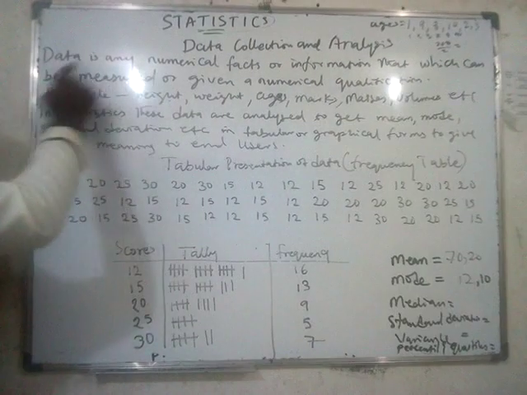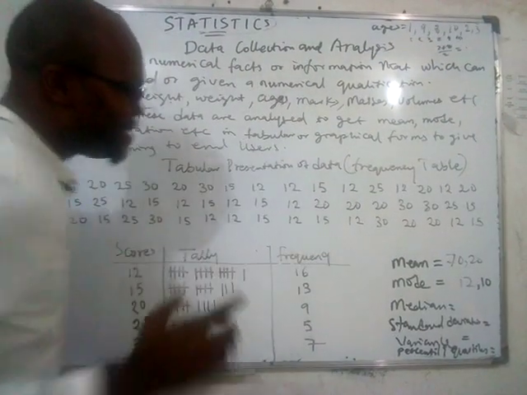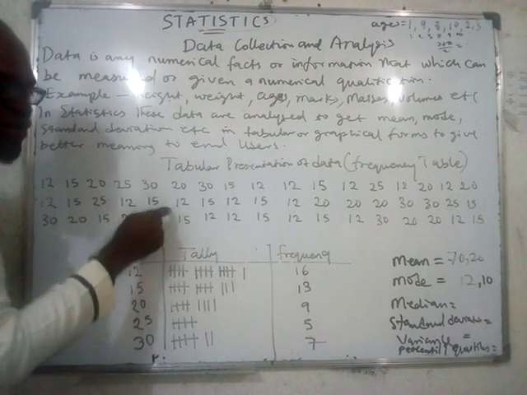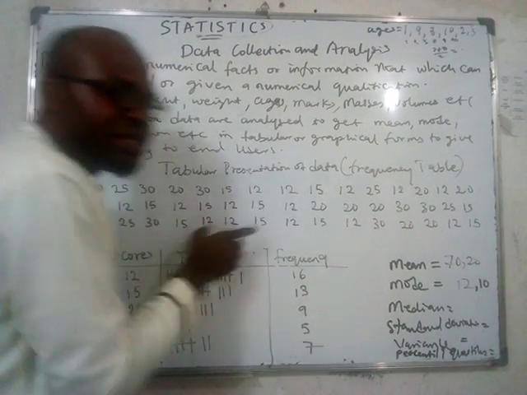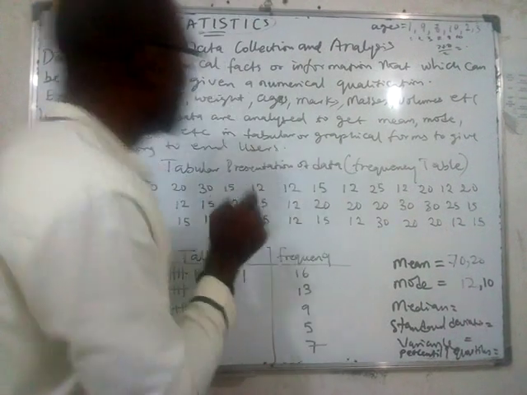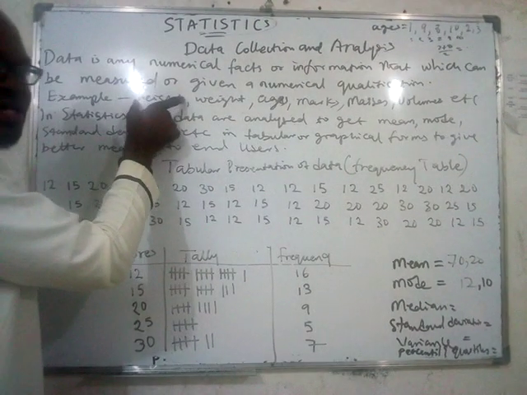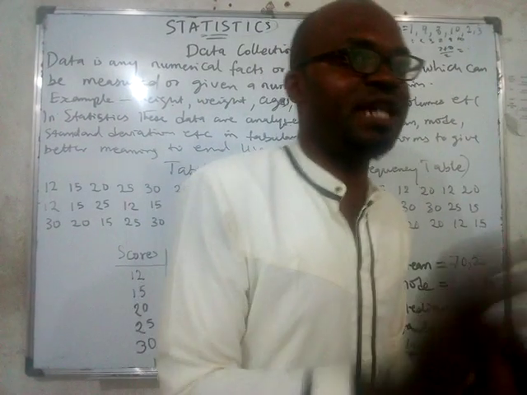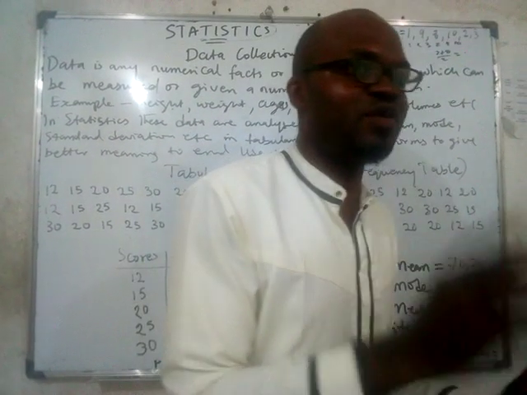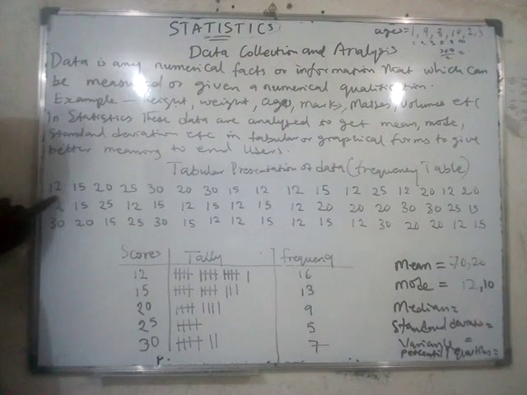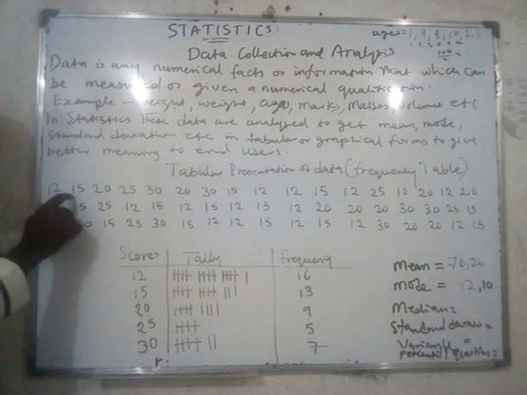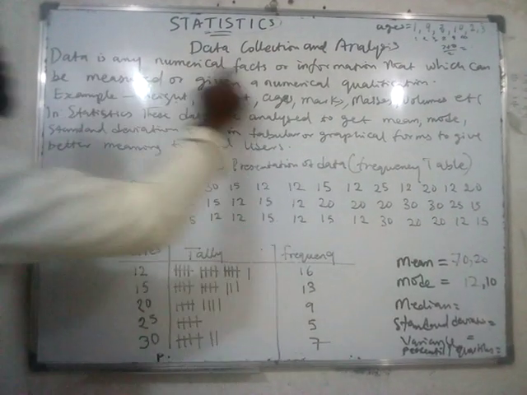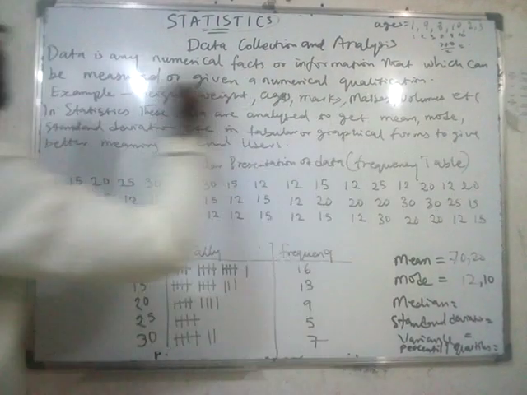So we say that data is any numerical fact. Data is any what? What data are we using here? Scores. Is scores the only data that you can use? No, you can also use height. I can decide to measure the height of all the students. I'll go to Ada, I'll measure the height of Ada. If the height of Ada is 1.7, I will come here and write 1.7. I'll measure that of Obi. If it is 7.2, I write it.